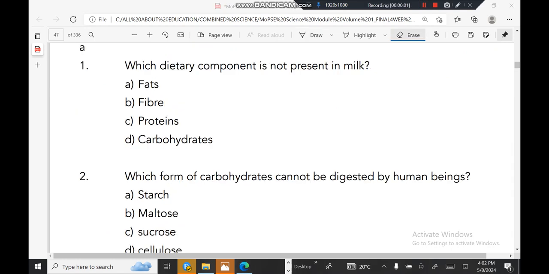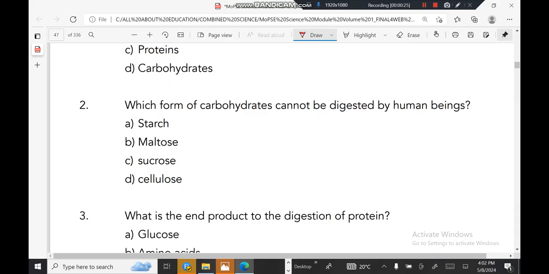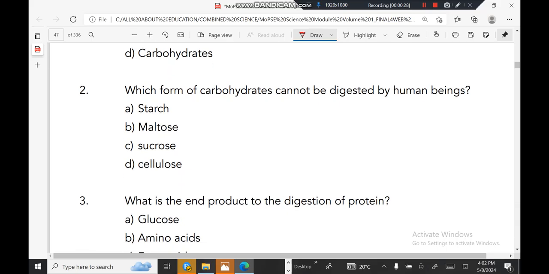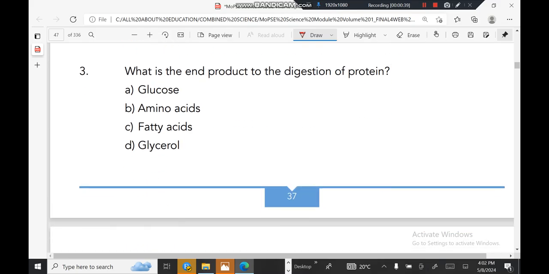Moving on to other questions on human nutrition. Which dietary component is not present in milk? Fiber is not present. We cannot find fiber in milk, which makes B the correct answer. Which form of carbohydrates cannot be digested by human beings? The form of carbohydrate that cannot be digested by human beings is what you call cellulose.